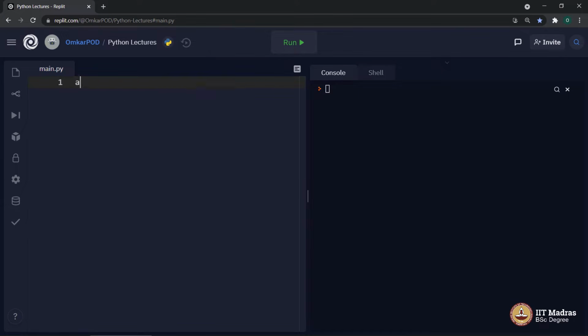So first observe this code. A is equal to 10. B is equal to 20. If A is less than B, small is equal to A. Else, small is equal to B. Print small. And we have our output. Once again, this is a very easy program.